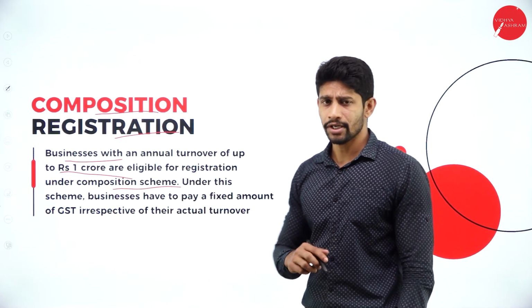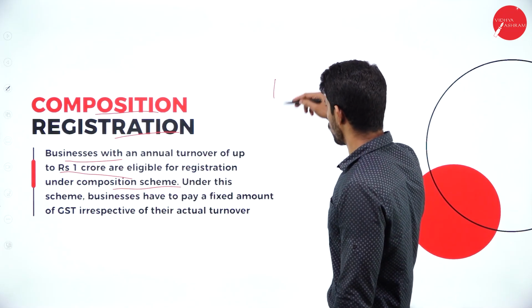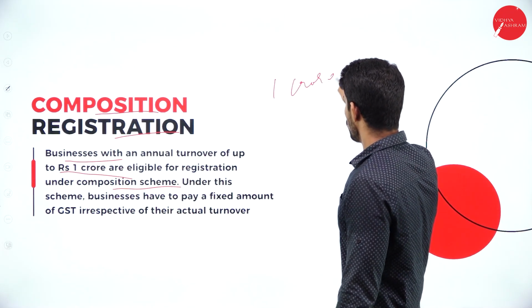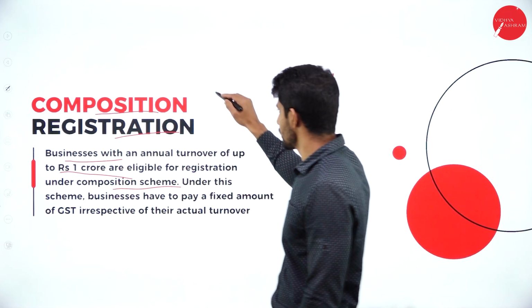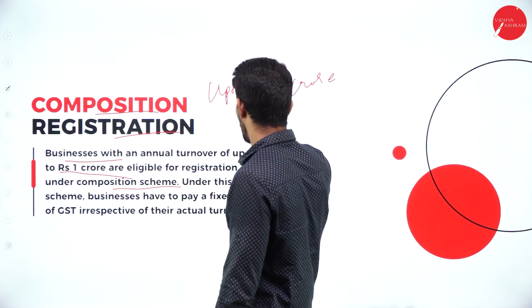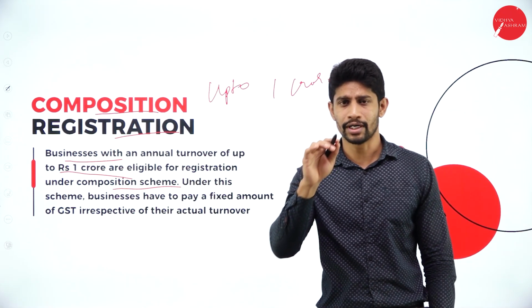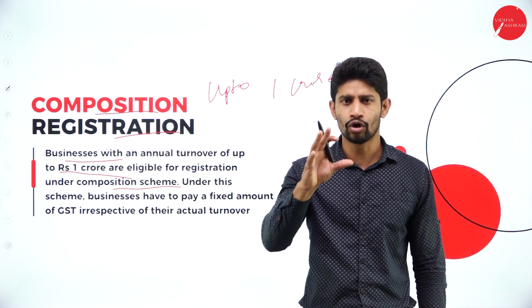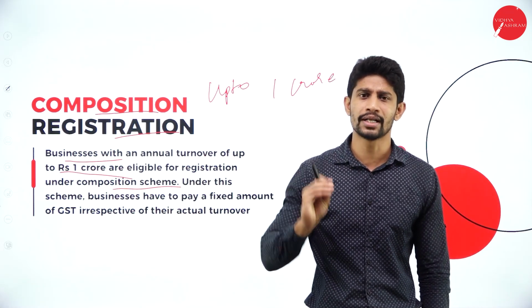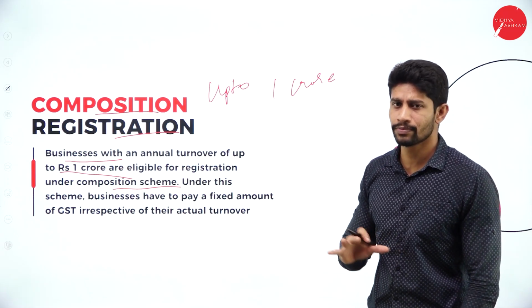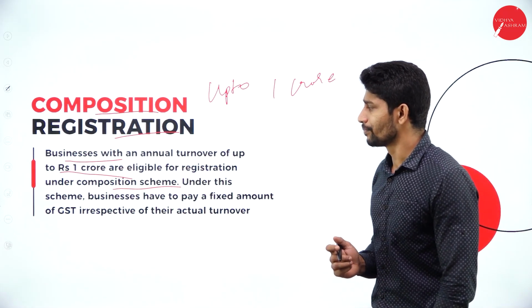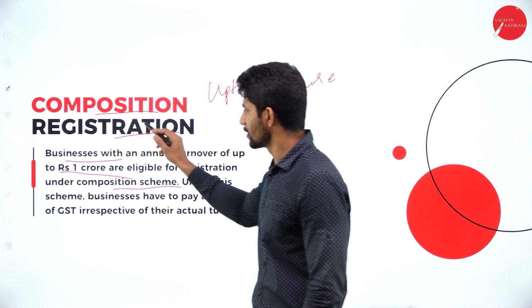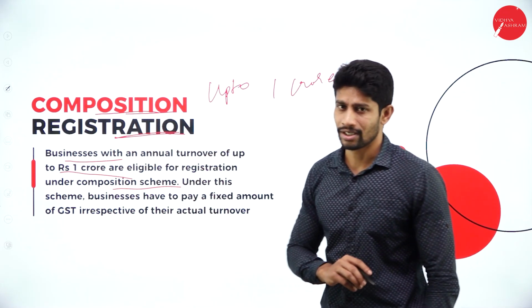Any business entity whose turnover is up to 1 crore rupees. Here it is not more than, but up to 1 crore rupees. If you are running a business and your turnover, the total sales for that particular year, is up to 1 crore rupees but not more than 1 crore rupees, then you can opt for this composition registration.